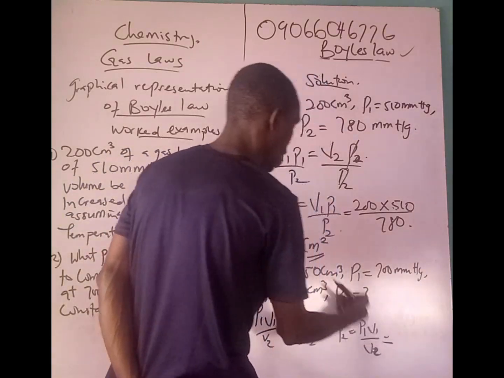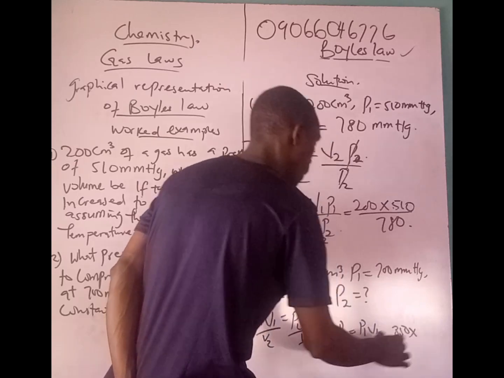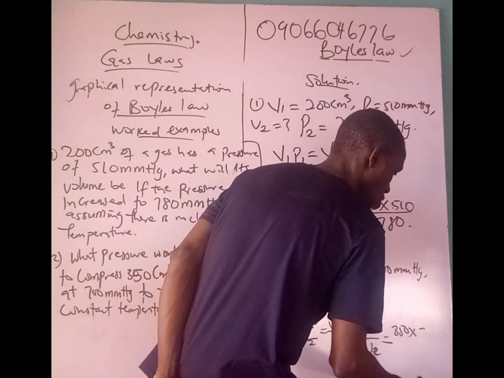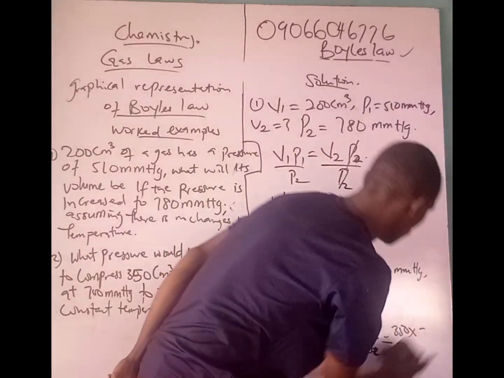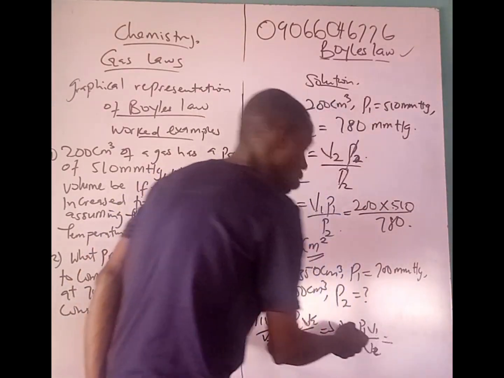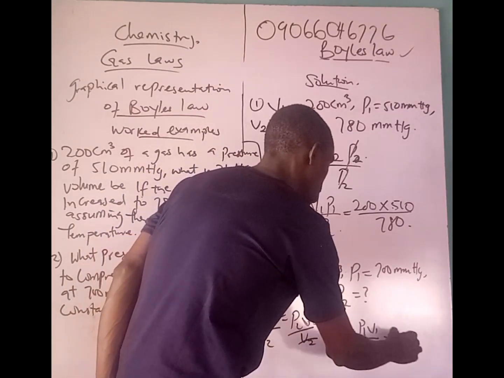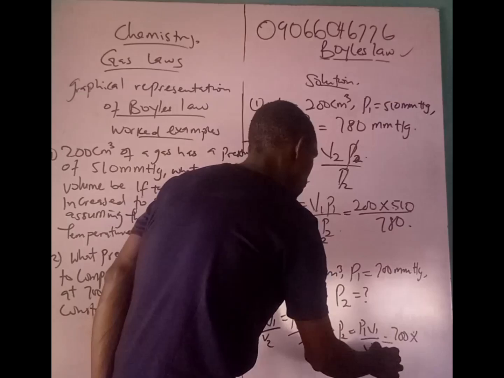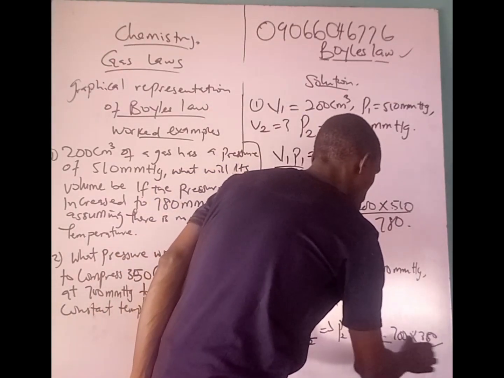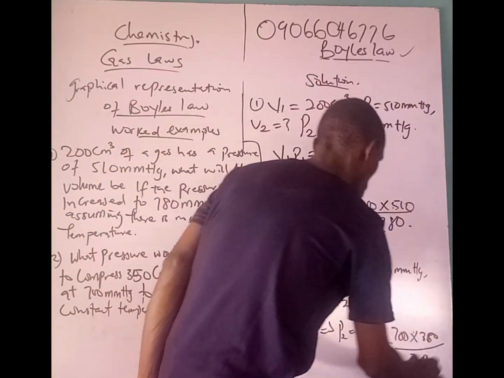So let's slot in our figures. P1 is 700, V1 is 350, divided by V2, 300.